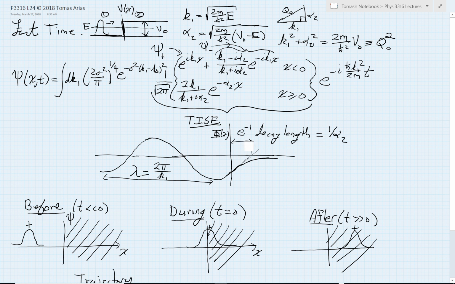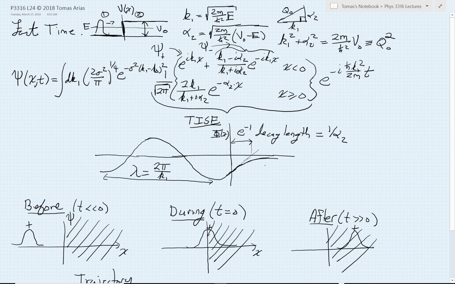Either way you want to determine this decay length, the characteristic distance where we can find particles having penetrated into this forbidden region where they're typically not allowed is a distance of 1 over alpha 2. So there is definitely some possibility for our packet to penetrate into this region to undergo this quantum tunneling type behavior.